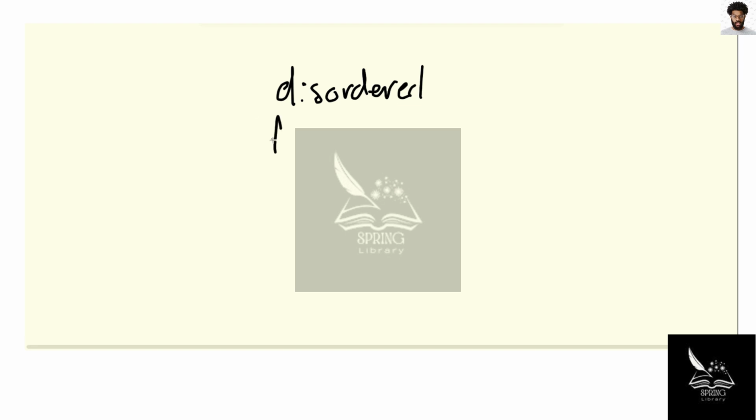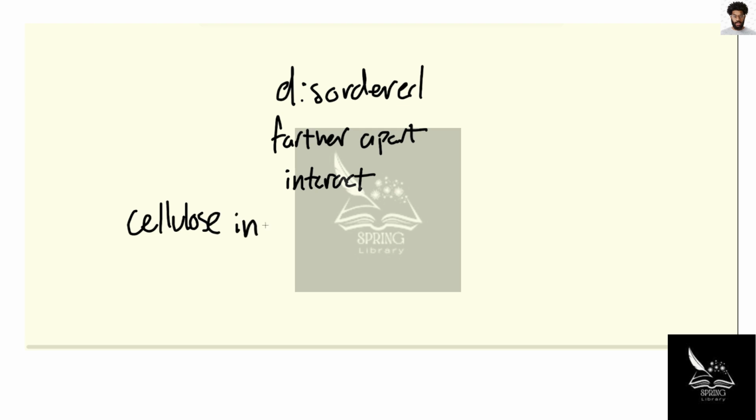Okay, we need to select an example whose particles are disordered and farther apart, but still interact. Okay, so first we've got cellulose in a plant.